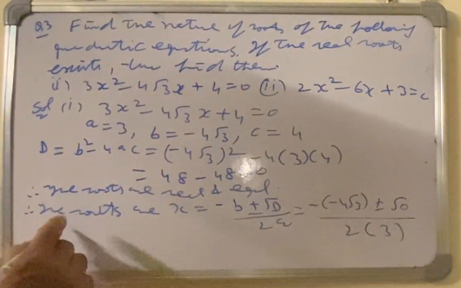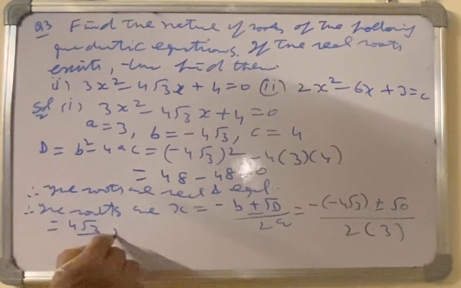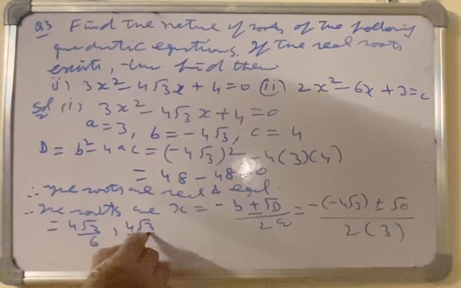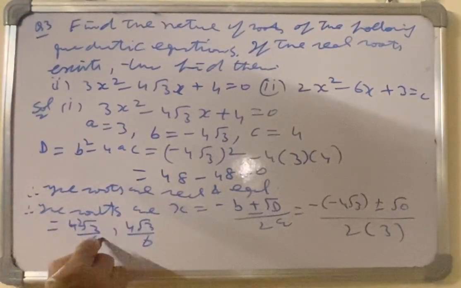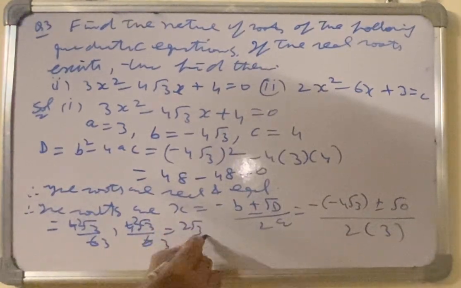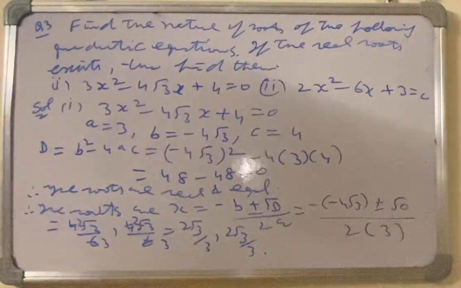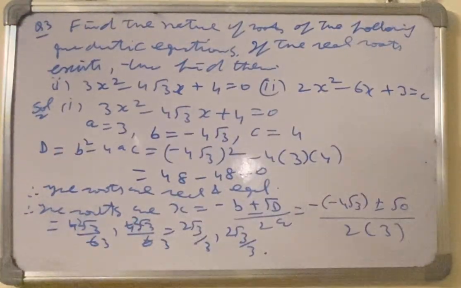This is 4 square root 3 over 6 comma 4 square root 3 over 6. So this is 2 square root 3 by 3 comma 2 square root 3 by 3. Then we take the second part.